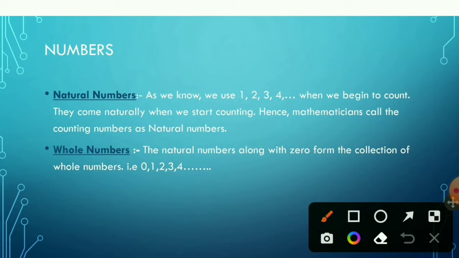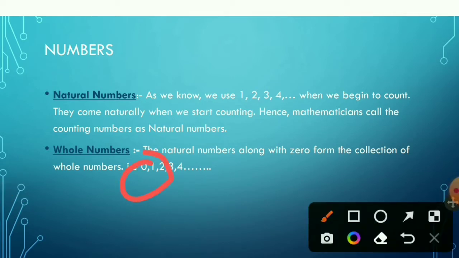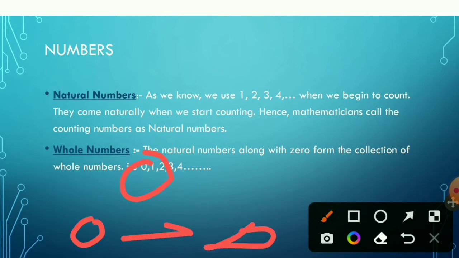The first type of number is natural number. Natural numbers are 1, 2, 3, 4. That is, they start from 1 and go up to infinity. The whole numbers are also natural numbers, but they have one extra number, that is 0. That is, the whole number starts from 0 and goes up to infinity.